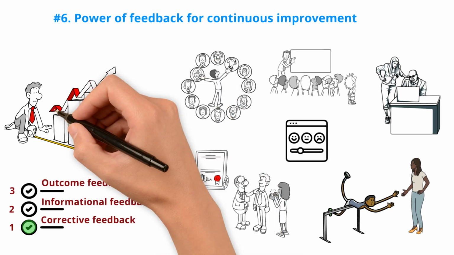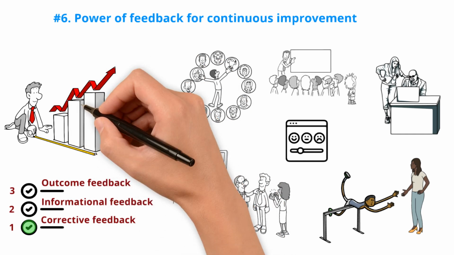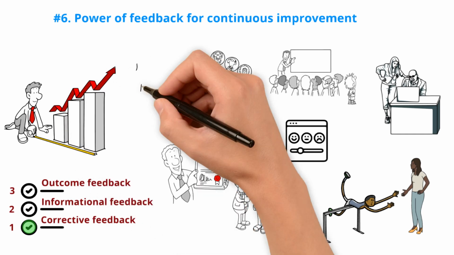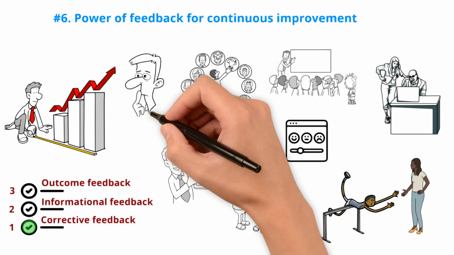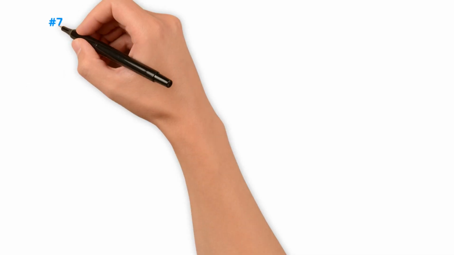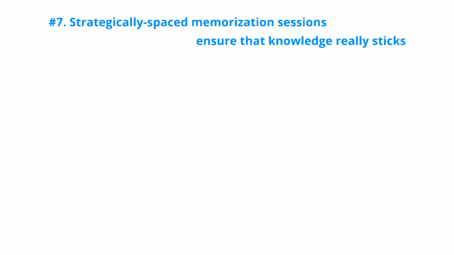One simple way to evaluate your methods is by tracking your learning rate. Time yourself as you complete tasks or solve problems. If your learning rate isn't improving over time, take this as negative feedback and revisit your learning methods to make necessary adjustments. Strategically spaced memorization sessions ensure that knowledge really sticks.